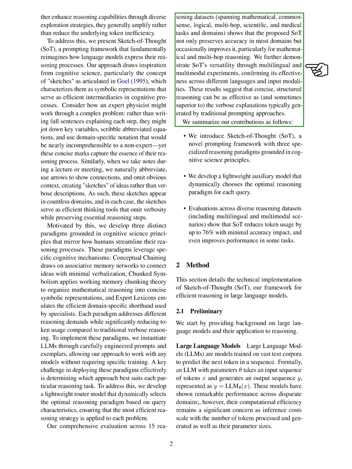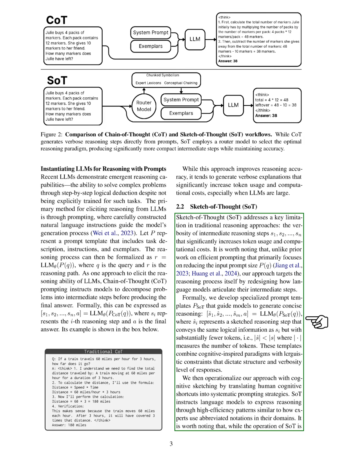We create specific prompt templates that help models generate more concise reasoning. These templates guide the models to produce shorter reasoning steps that still convey the same logical information, using fewer tokens. Our approach combines cognitive-inspired ideas with linguistic rules to control the structure and length of responses. We implement cognitive sketching by translating human cognitive shortcuts into systematic prompting strategies. SOT encourages language models to use efficient reasoning patterns, similar to how experts use shorthand in their fields.